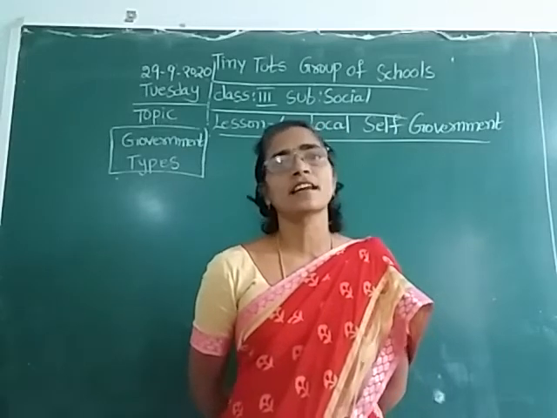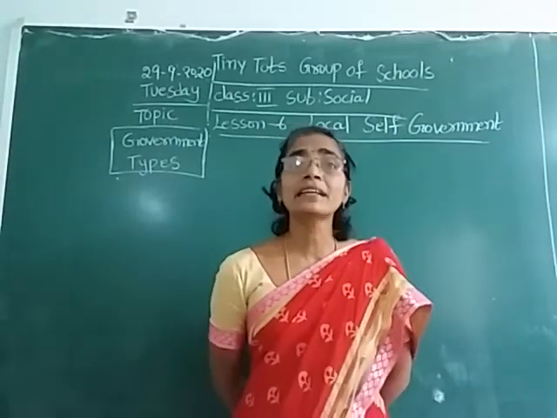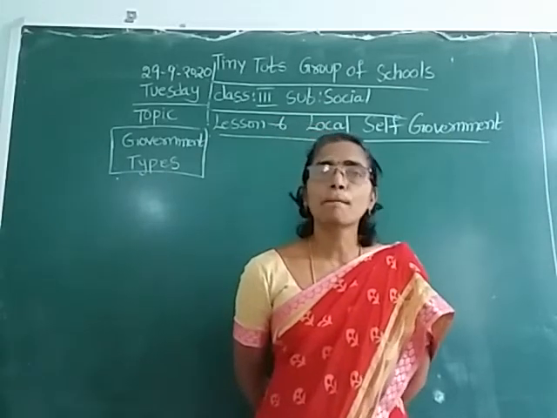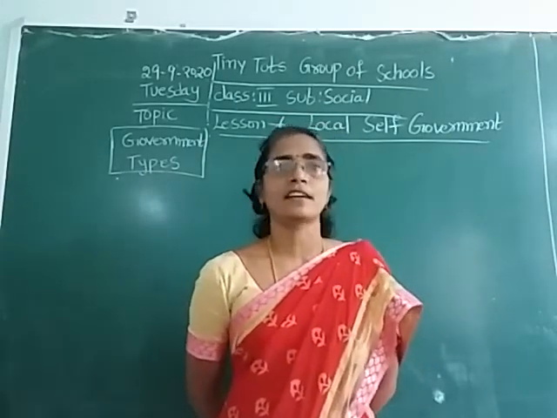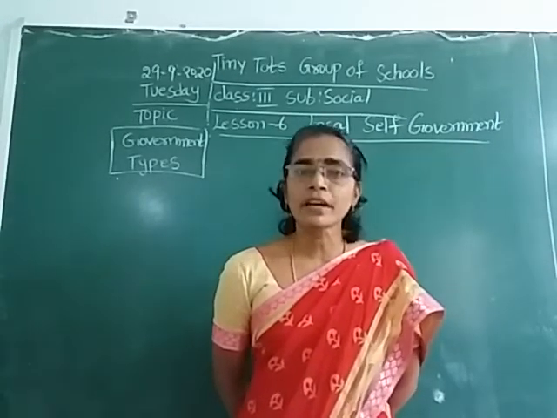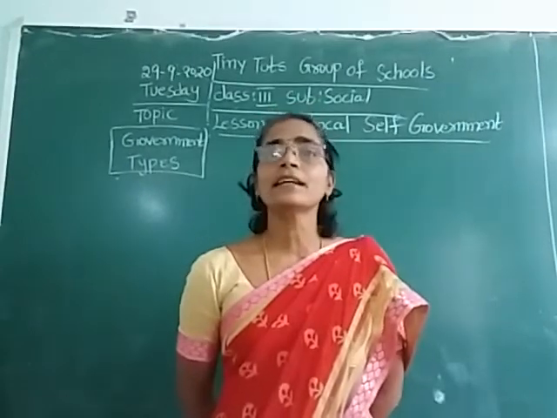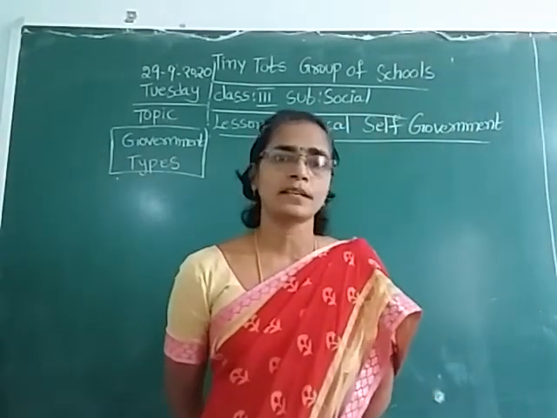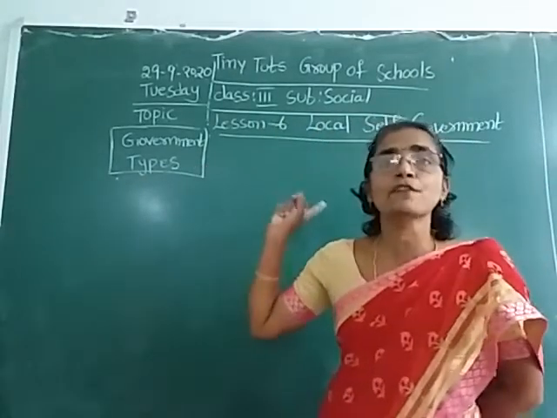It has been divided like that. So then government can supervise and look after all the matters which are happening in the country. It can solve the problems in the country. So to govern a big country like India, it has been divided into local self-government. That is called local self-government.